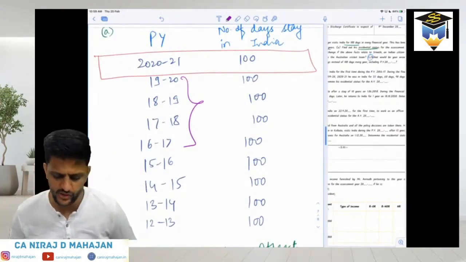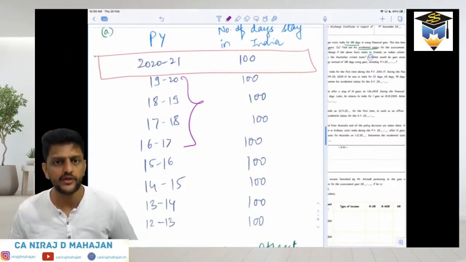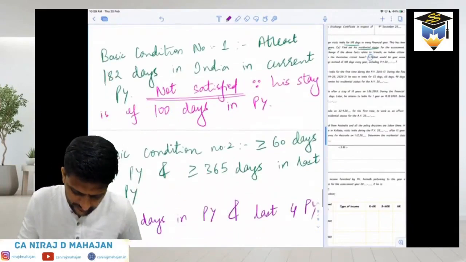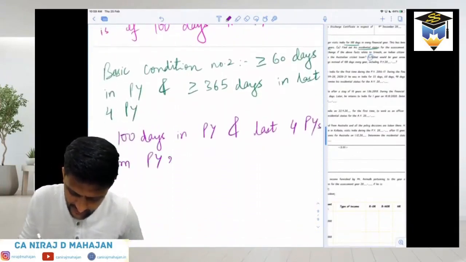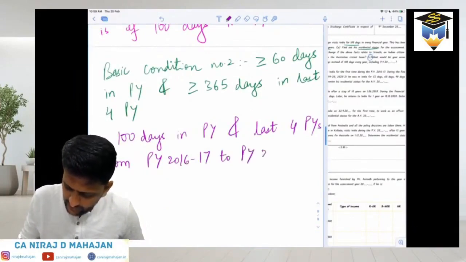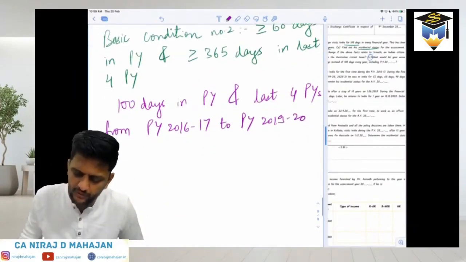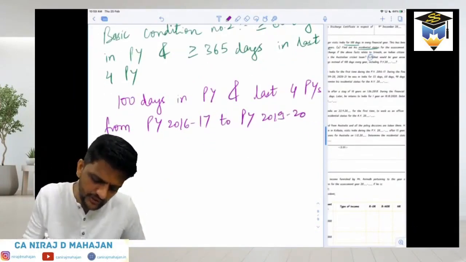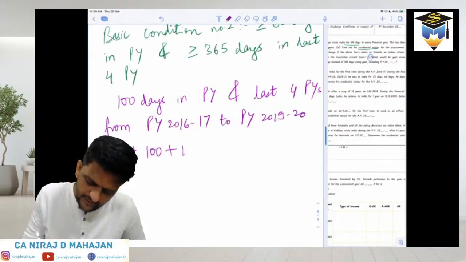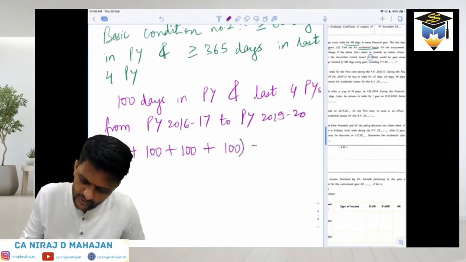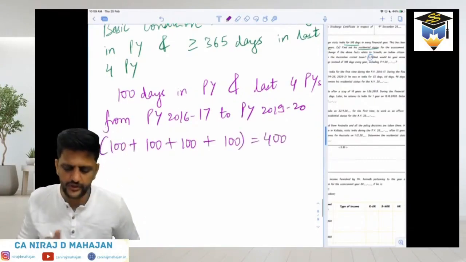These are your 4 years. Yes or no? And please in bracket write down the numbers also per year. 100 plus 100 plus 100 plus 100 equals 400.